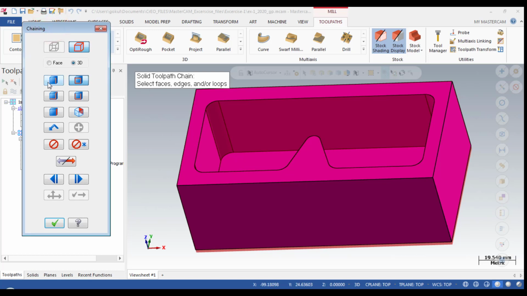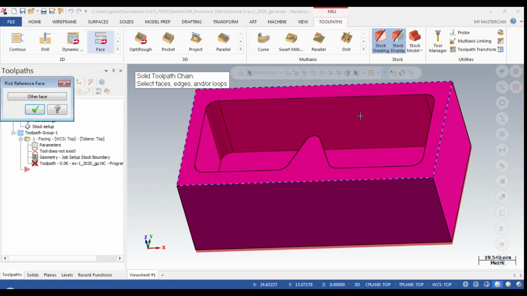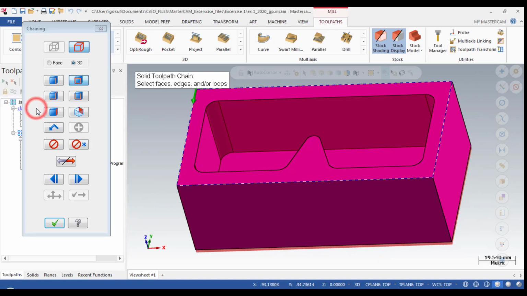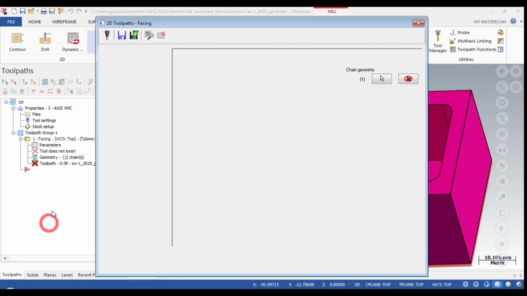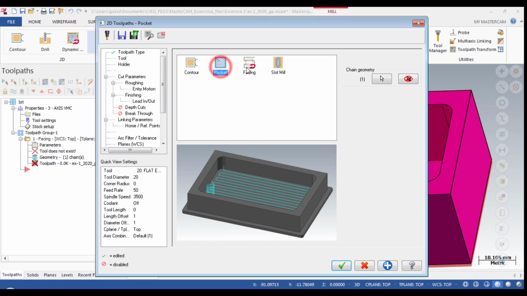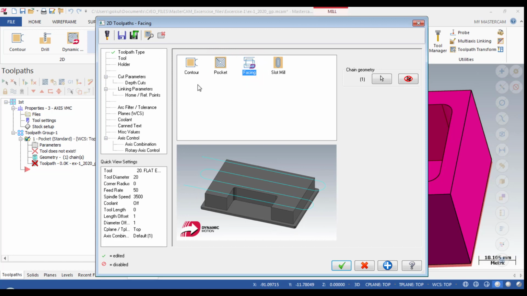After the face mill option, there will be chaining. I will select that area to machine, and after that, the green tick, the green arrow, you just complete.